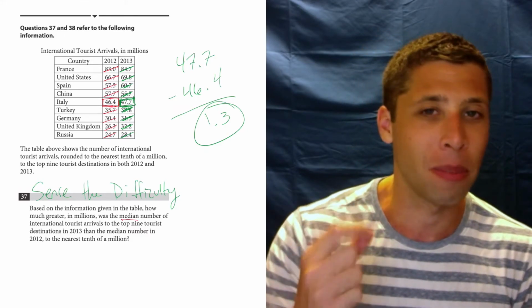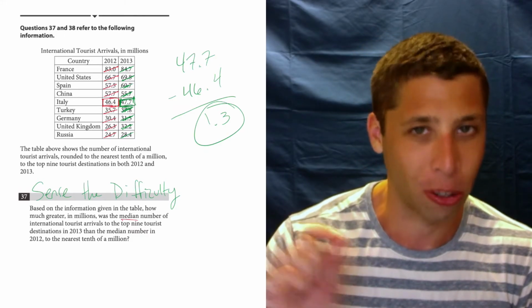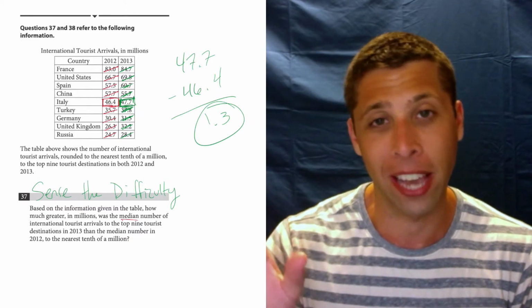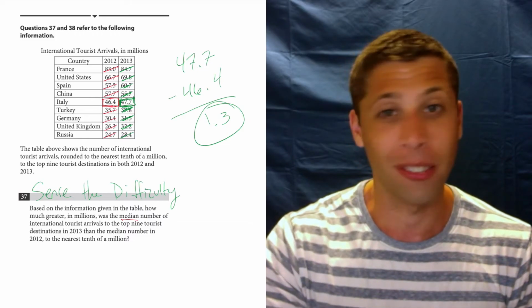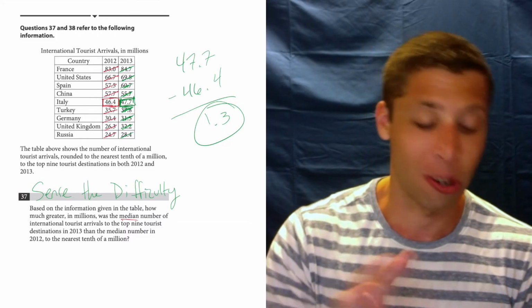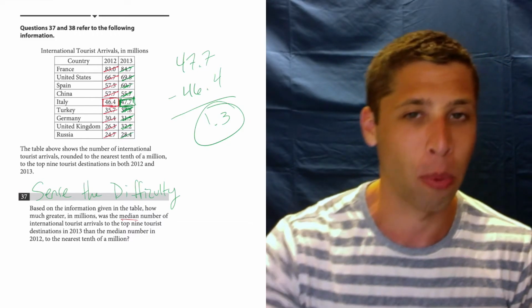Statistics questions can be fast if you just have to cross things out or enter something on the calculator fast. They have a lot of data, but the process of working with that data is usually fast. So I would have jumped to this to get these points. This isn't so bad.